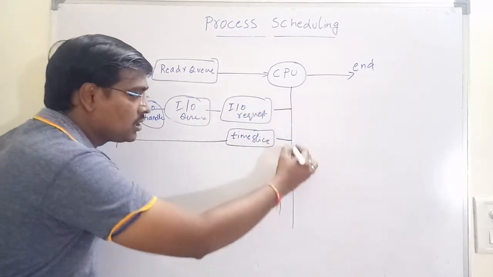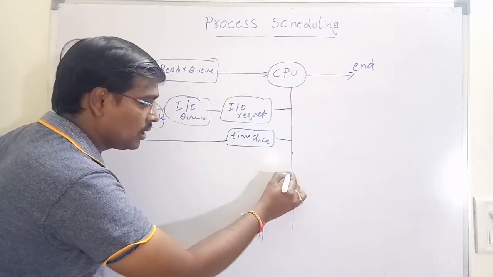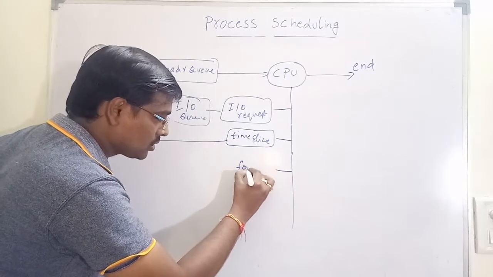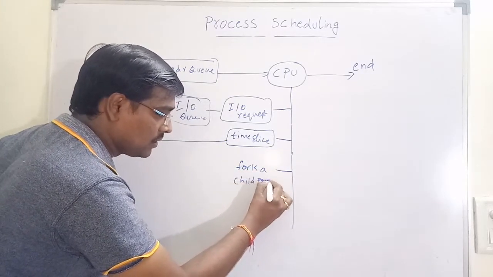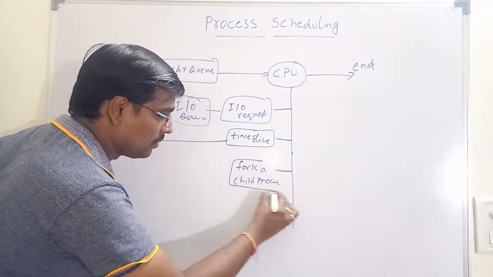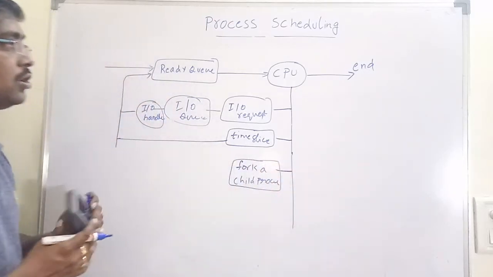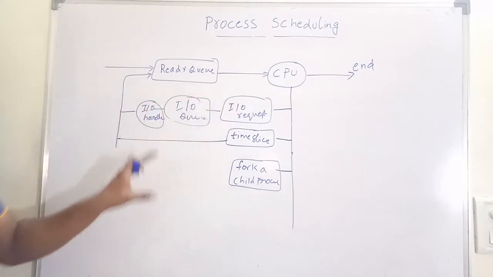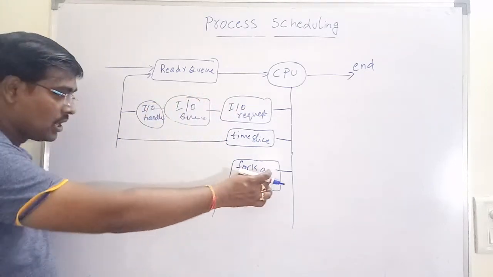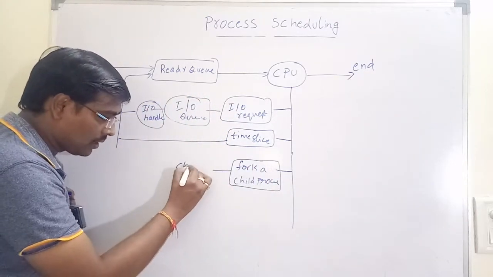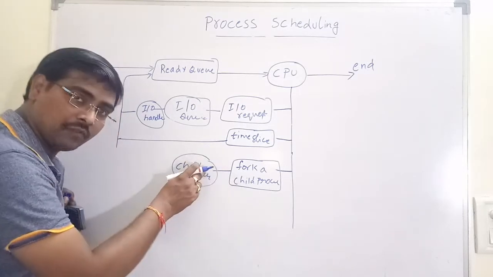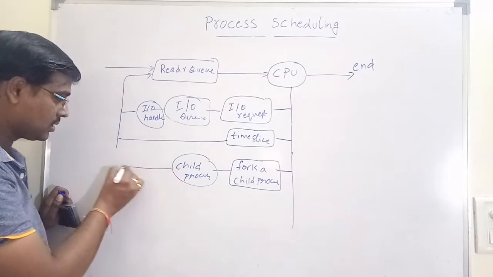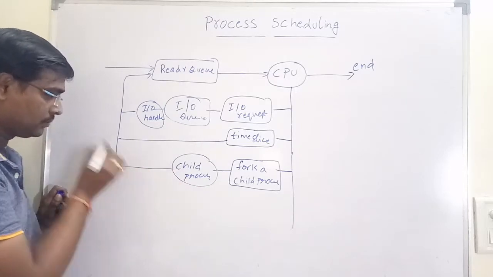So one more variation is during execution, suppose a process forks a child process. That is, if a process creates a child process during execution, that is called a fork. Simply, the child process is created, and after completion of the child process, the parent moves to the ready queue.